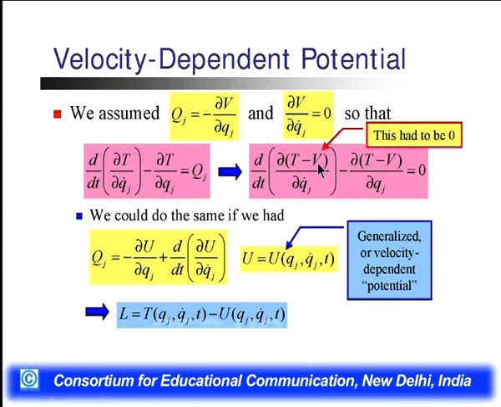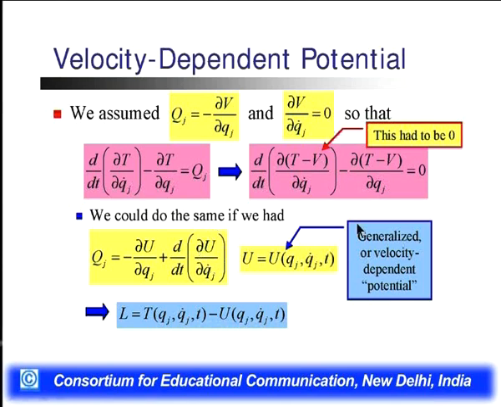It means in this part, we know that del V by del q dot j is equal to 0, so this will be a zero value. Then Qj can be written as minus del U by del qj plus d by dt of del U by del q dot j. Now what is this U here? U defines the generalized or velocity dependent potential.